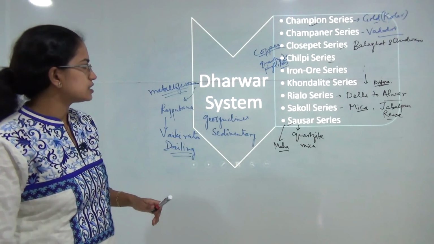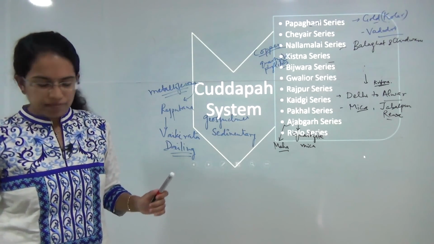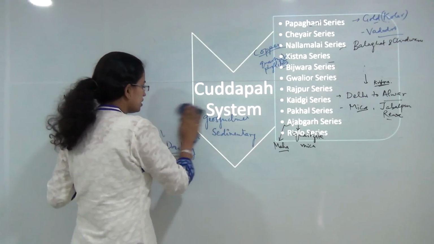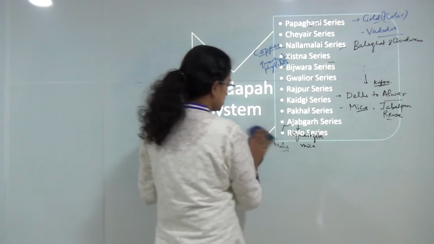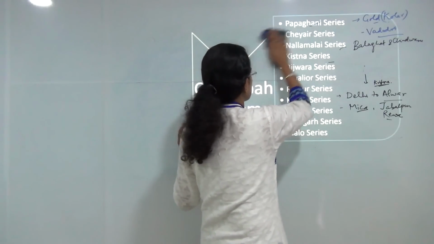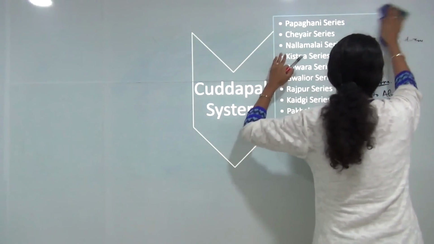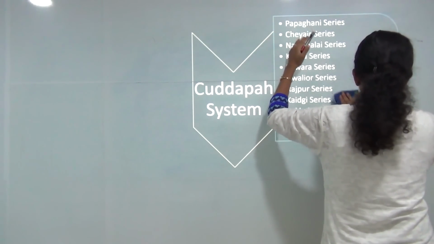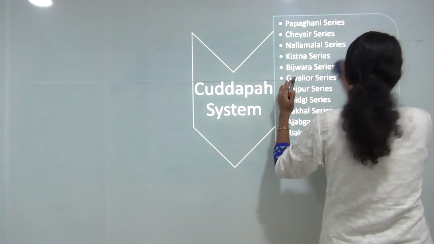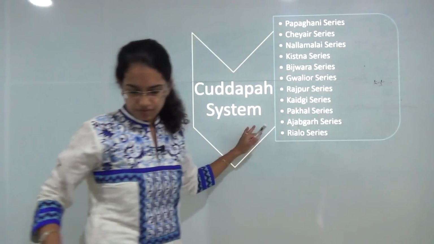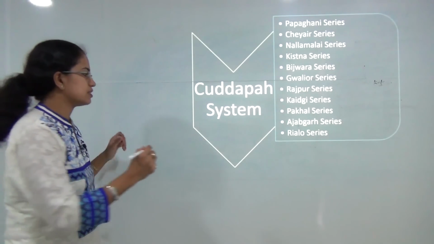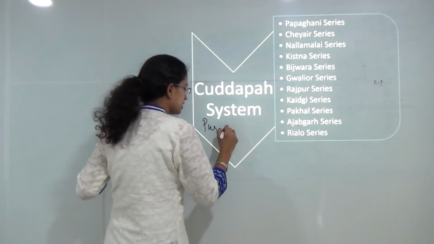The next is the Cuddapah series or the Cuddapah system. The Cuddapah system is the region of Andhra Pradesh, which is the Cuddapah region. So you have again Cuddapah region divided into numerous series, which we will be discussing one by one. However, the Cuddapah system is also known as the Purana group.